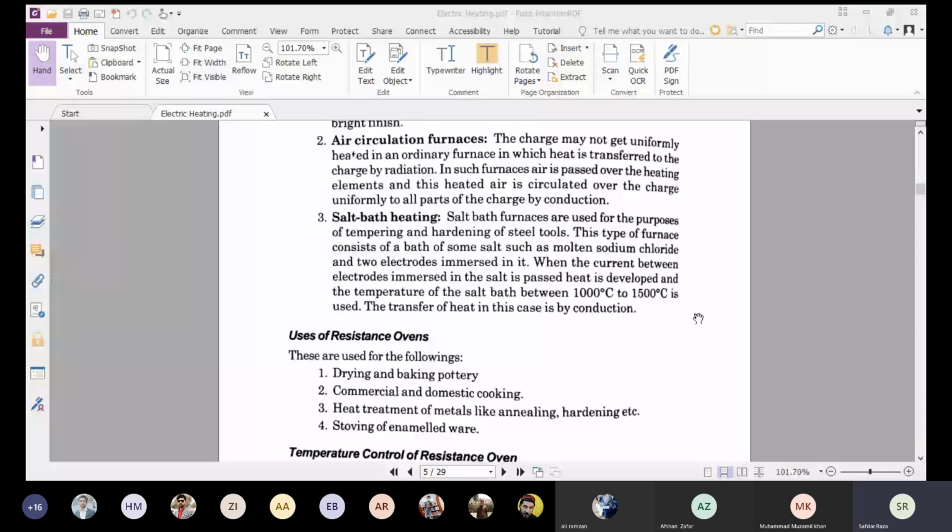So what are the uses of the electric resistance ovens? The first one is the drying and baking of pottery. The second one is the commercial and domestic cooking. The third one is the heat treatment of metals like annealing and hardening. And the fourth one is the stoving of enameled ware. So these are the uses of the resistance ovens.